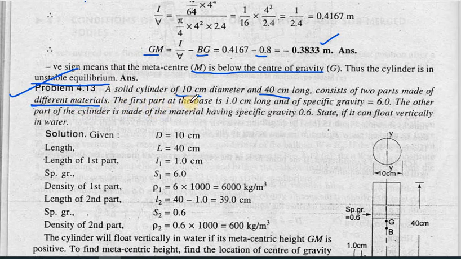The first part at the base is 1 centimeter, and the material has a specific gravity of 6. The other part of the cylinder is made of a material having a specific gravity of 0.6. State if it can float vertically in water. So we need to find whether it will float in the water vertically or not.